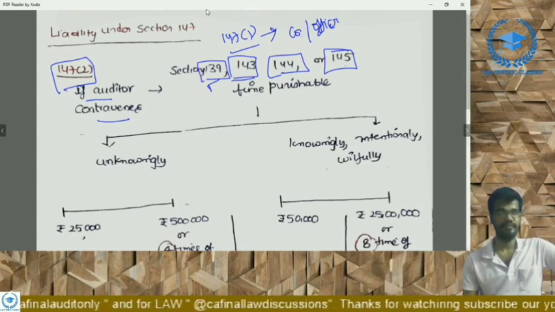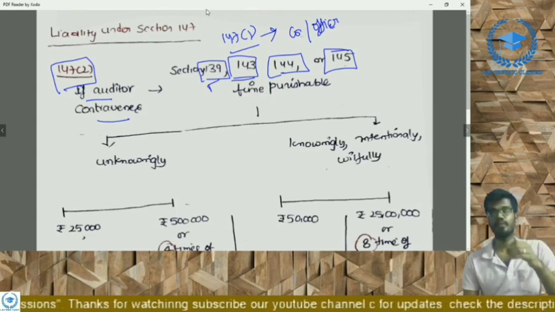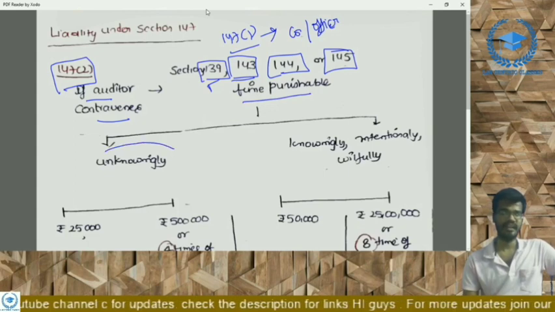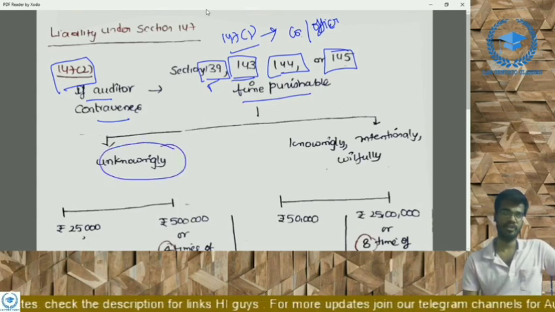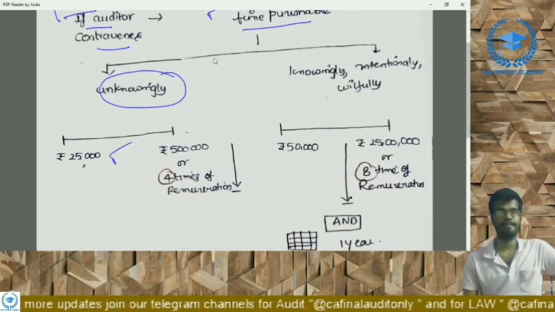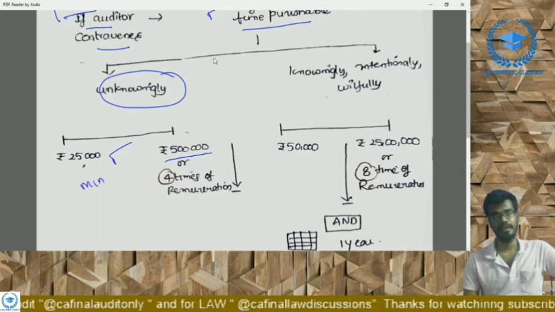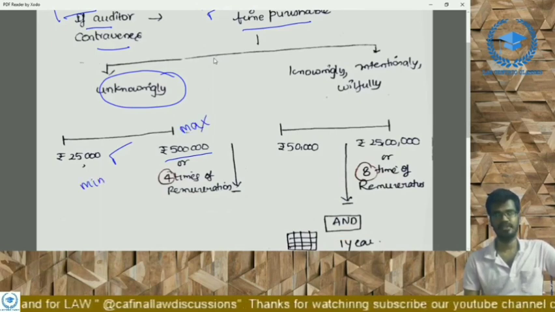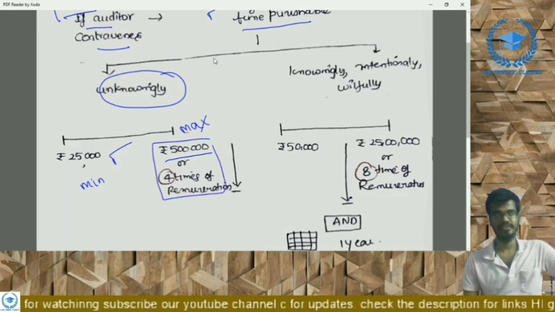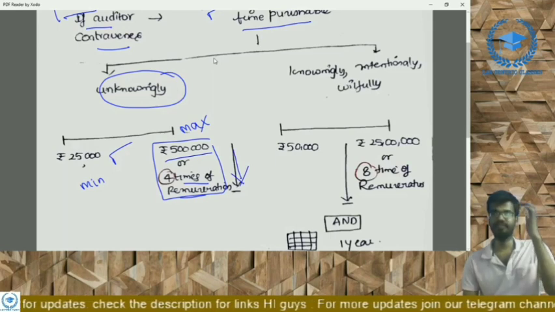If the auditor has contravened any section, 139, 143, 144 or 145, then he is punishable, right? If he has done the contravention unknowingly, then the penalty would be 25,000 to 5 lakhs. 25,000 is the minimum and 5 lakhs is the maximum. For the maximum, there are 2 points: 5 lakhs or 4 times the remuneration, whichever is lower. This is the penalty if he has done the contravention unknowingly.